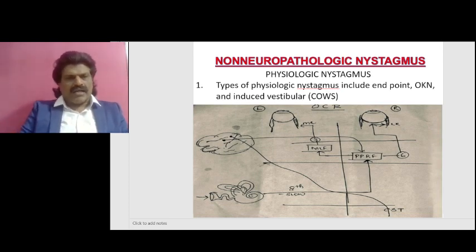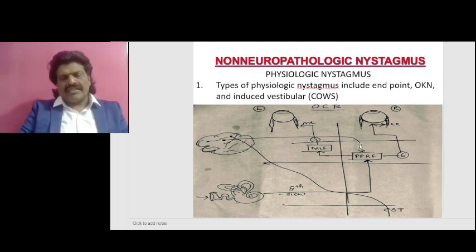Types of physiologic nystagmus include endpoint, optokinetic nystagmus, and induced or vestibular nystagmus, which goes by the acronym COWS. Cold, opposite, and warm, same. So if you see here in this diagram, the frontal eye fields area number 8 and the vestibular apparatus both are connected to PPRF. The frontal eye fields, area number 8, is connected to the PPRF and moves the eyes in the opposite direction in a fast manner.